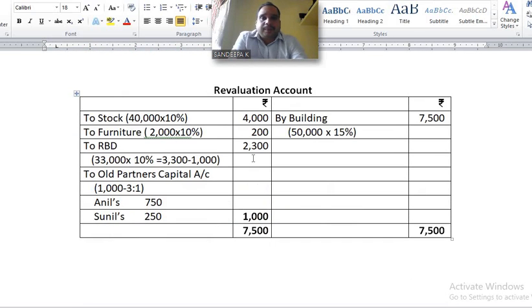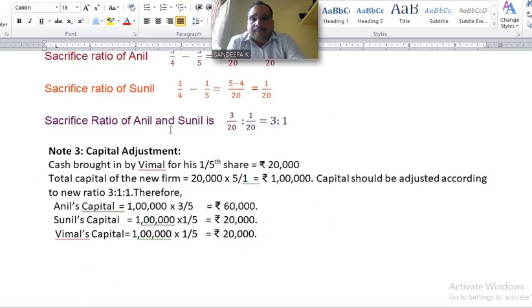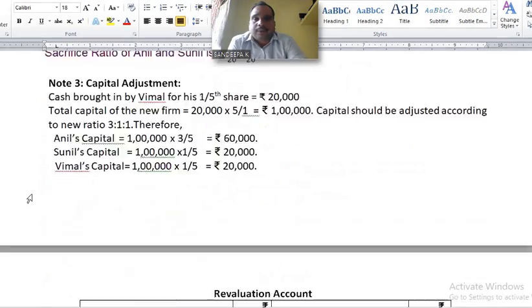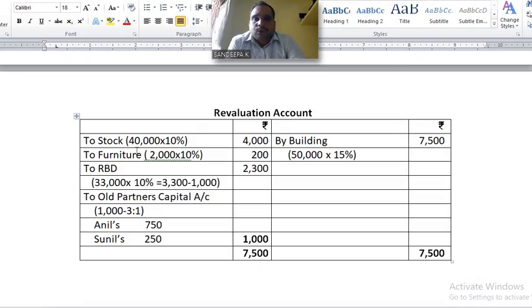Okay, next, prepare revaluation account. I already told you stock and furniture reduced by 10%, ಅಂತ ಹೇಳಿದ್ದಾರೆ. Point number 4 ನೋಡ್ಕೊಳ್ಬೇಕು. Point number 4. To stock account 40,000 into 10%, 4,000. To furniture account 2,000 into 10%, how much? 200. RBD brought up to 10% on debtors ಅಂತ ಹೇಳಿದ್ದಾರೆ.